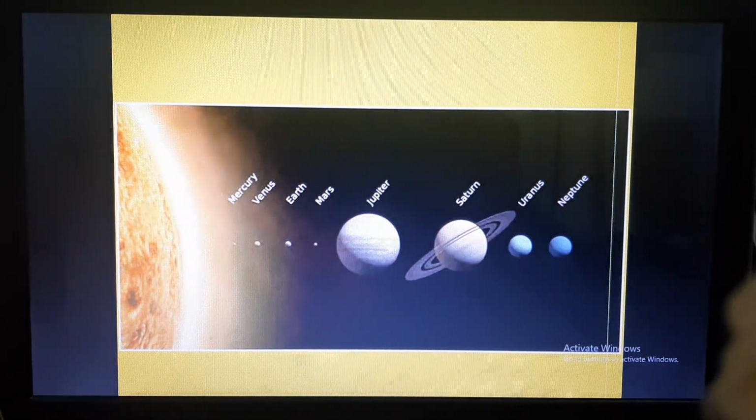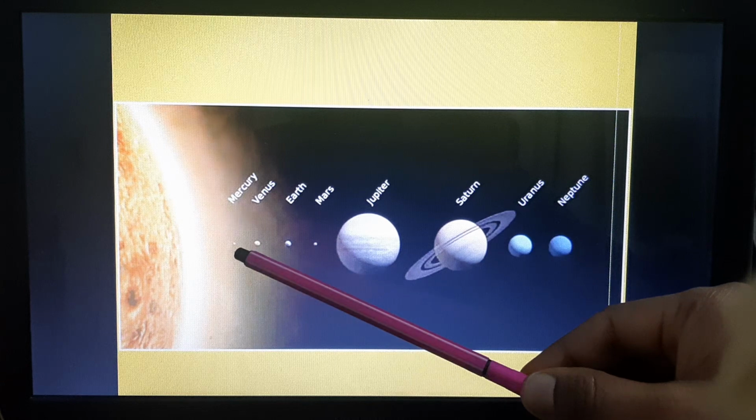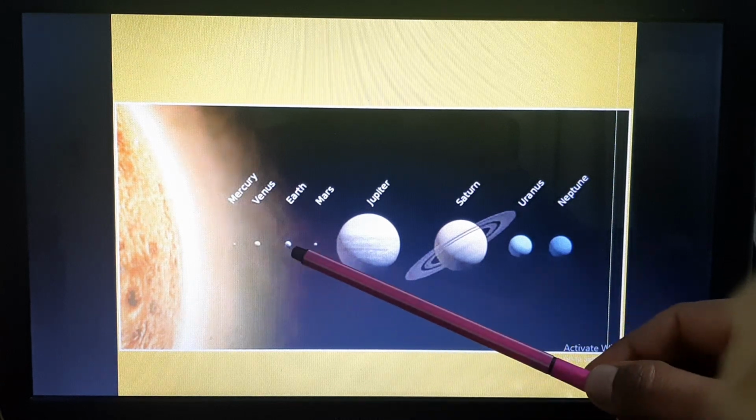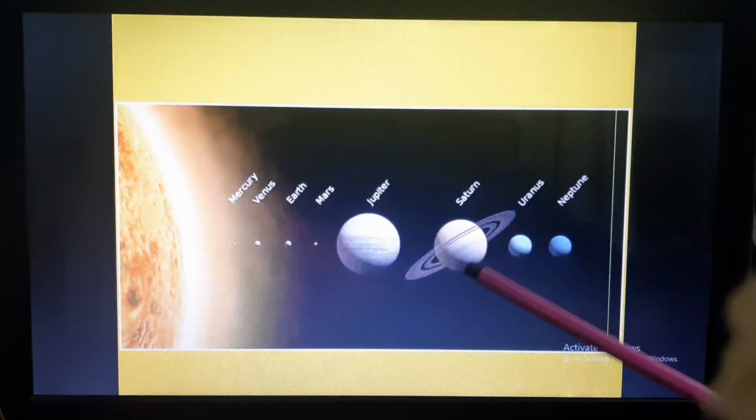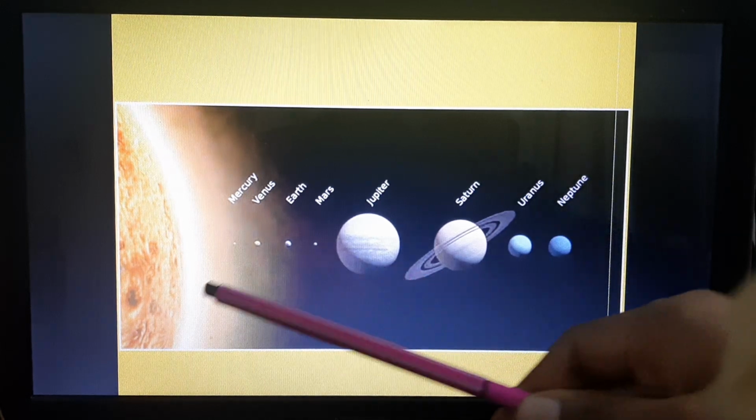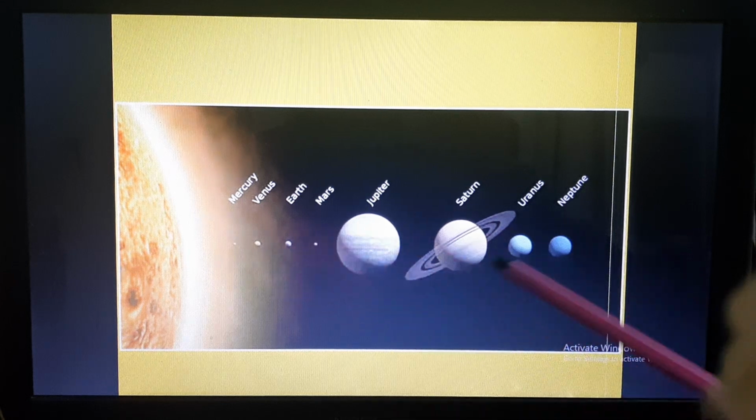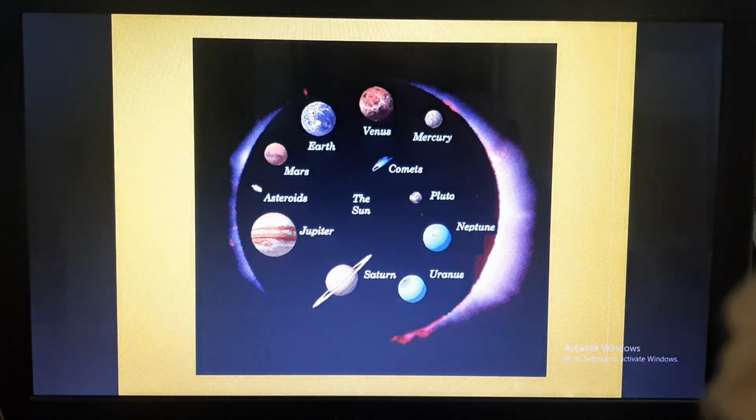Here you can see in this picture how big is the sun and how small is Mercury. Venus is a little bigger, Earth is a little bigger, Mars is again small. Jupiter is the biggest planet. Then Saturn has rings, then Uranus and Neptune. As we move to the farthest planets, they become colder because they are away from the sun. This picture shows asteroids, comets, planets and the sun, the solar system.